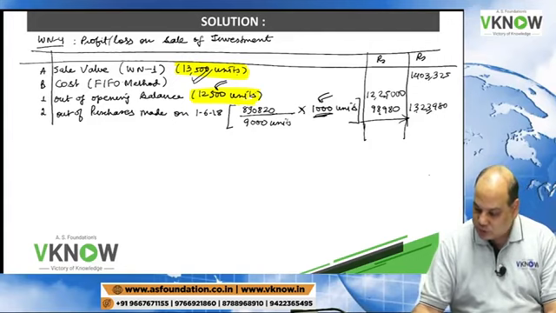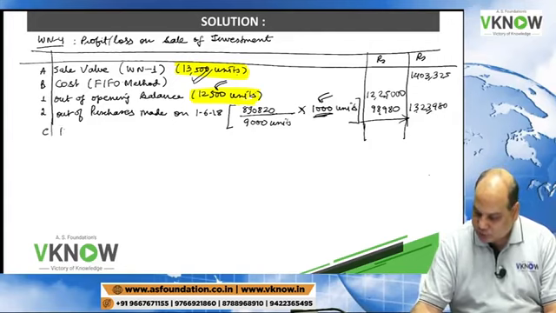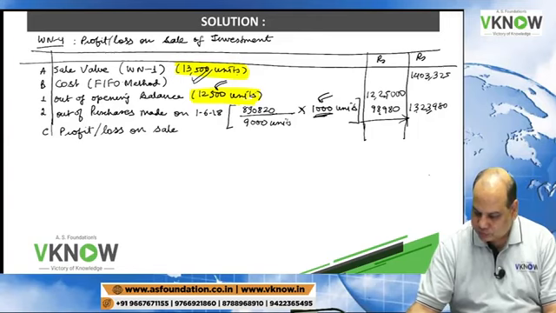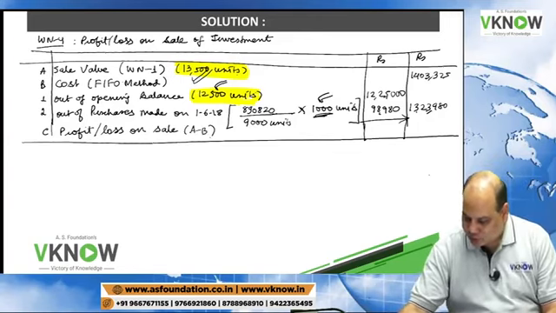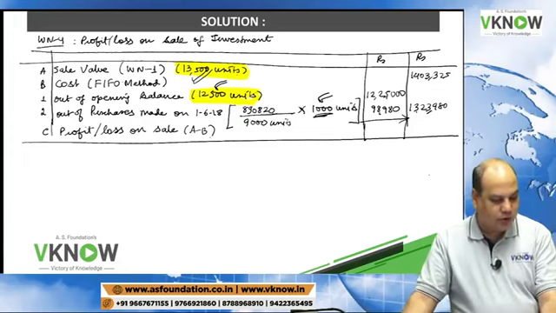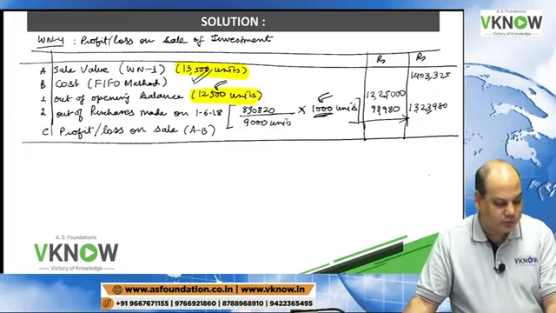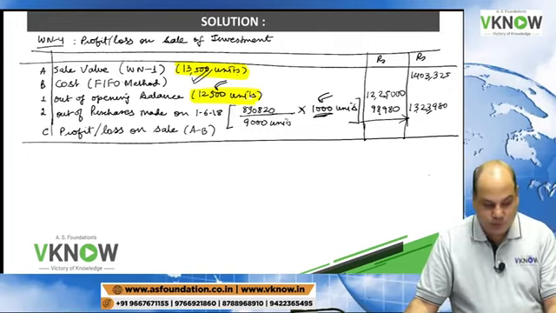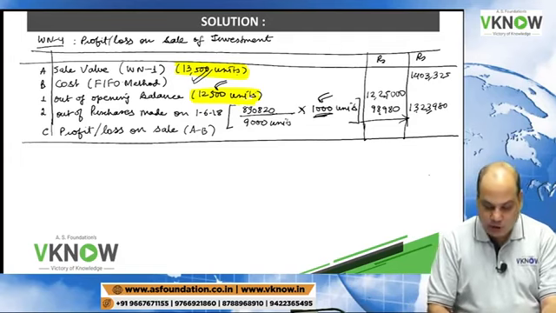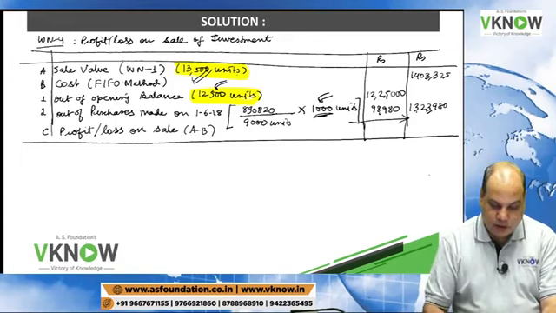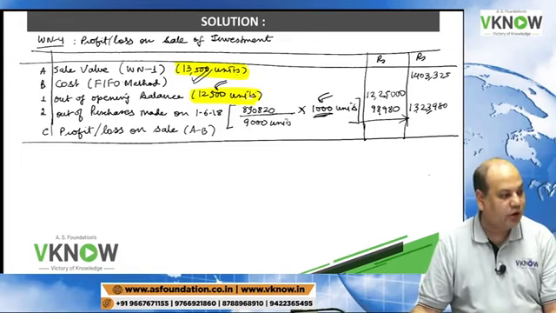1,323,980. So tell me, point number C, I will write profit or loss on sale, A minus B. A good student will answer profit or loss on sale of investment. 14 lakh 3,325 minus 1,323,980.